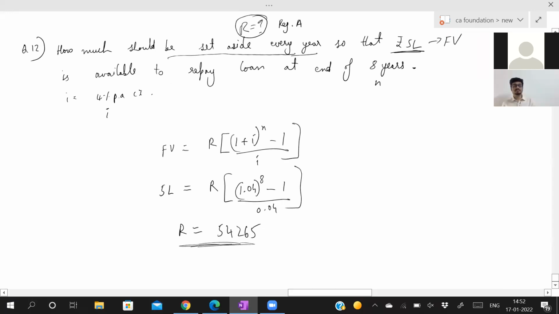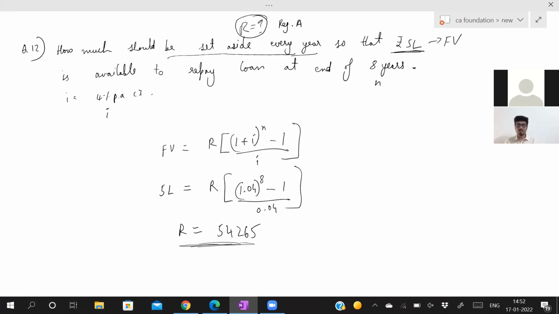All are simple. See, even if you have not heard of sinking fund, if I had given this question before explaining what sinking fund is, you would have got the answer. I just explained there is a concept called sinking fund. You know what they are asking. You know 5 lakh is the future value. Manjunath got the answer. Good.